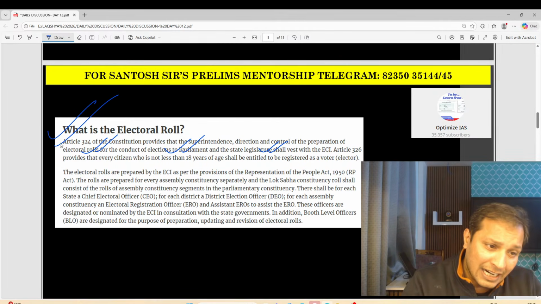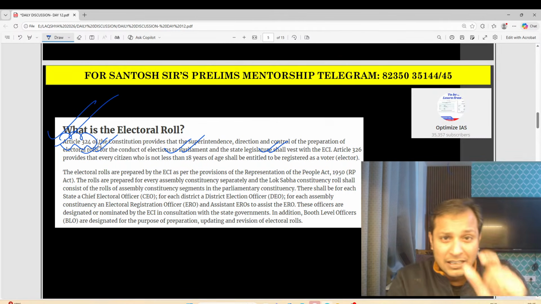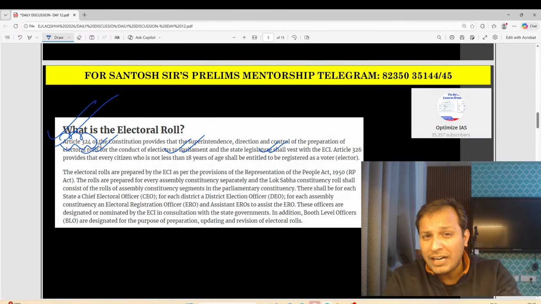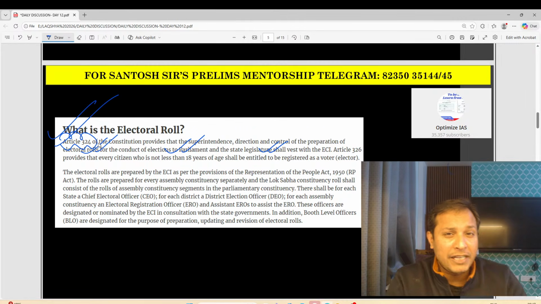It is a direct, explicit provision in the Constitution. So who is responsible for preparing electoral rolls? As per the Constitution, it is the Election Commission.